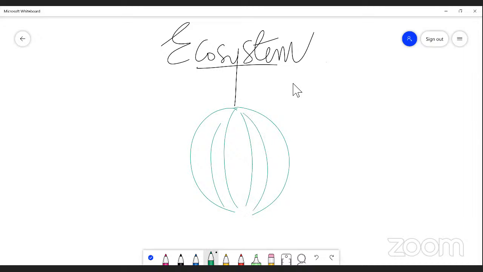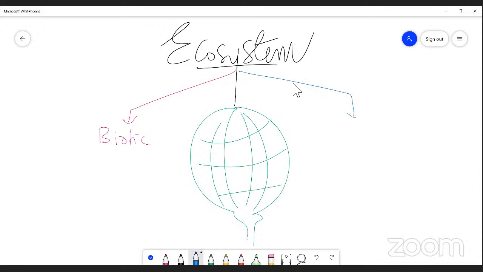If you see the Earth, it consists of mainly two things. One is the biotic factor and another one is the abiotic factor. Biotic and abiotic.